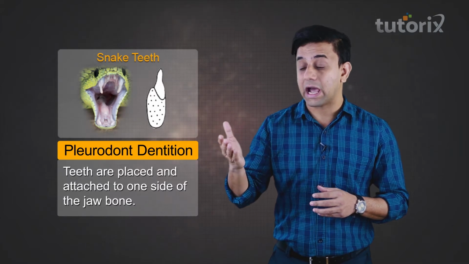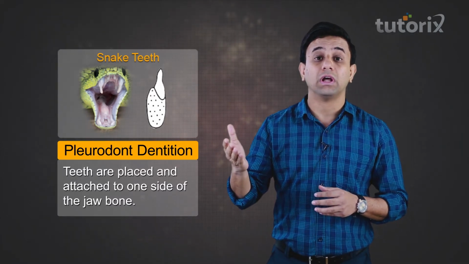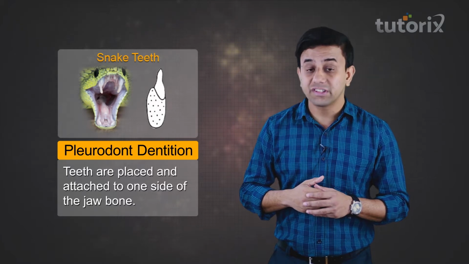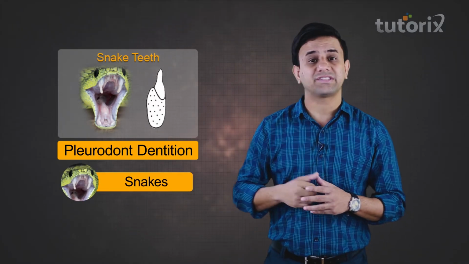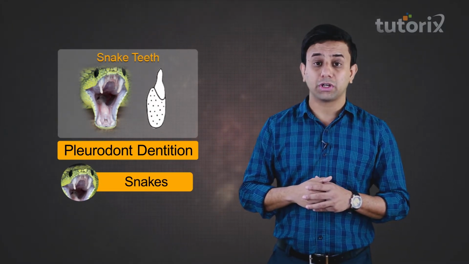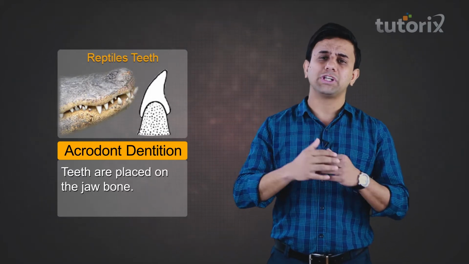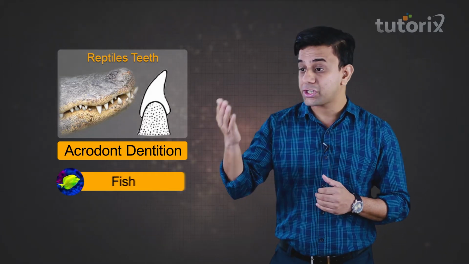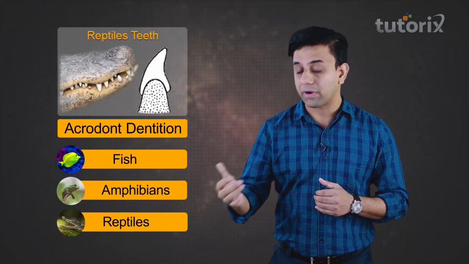The other type of teeth is the pleurodont dentition. Here, the teeth are placed and attached to one side of the jawbone on the lateral aspect. This is what we see in case of snakes. The other type of dentition which we will be talking about is the acrodont dentition. Now here, the teeth are very superficially placed on the jawbone, and this is what we see in case of fish, amphibians and reptiles.